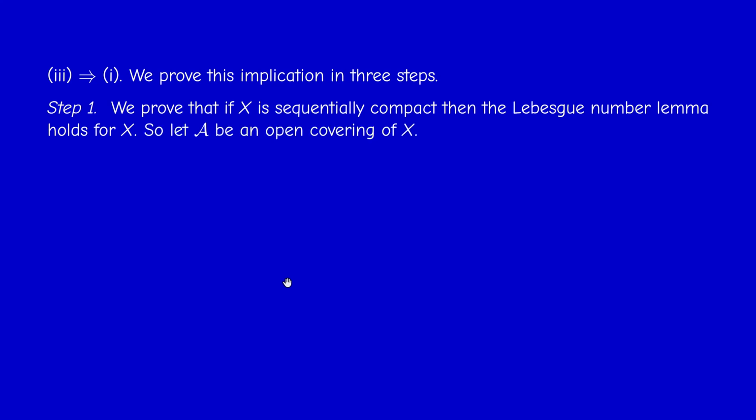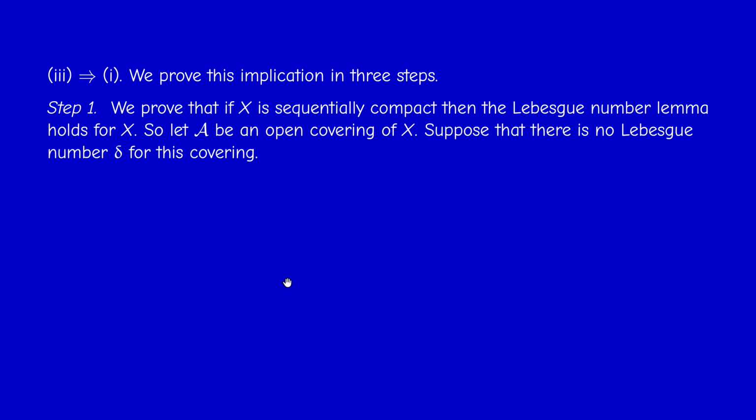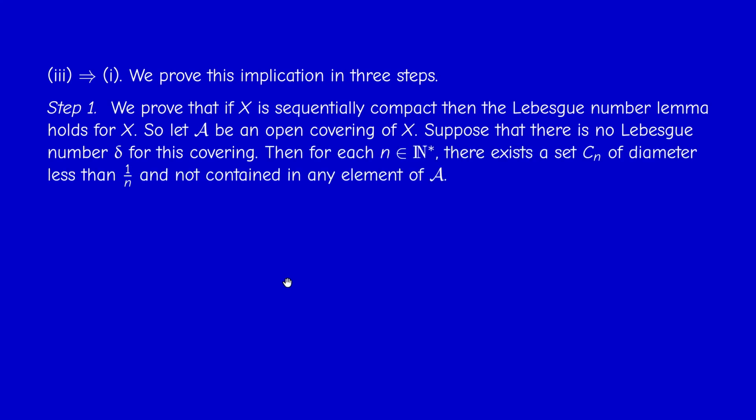It means that there's no number delta, so no matter how small delta is, we take delta, for example, equal to 1, then 1/2, then 1 over n, and so on. Then you can find a set of diameter less than 1 over n, which is not contained in any element of the covering. Okay, this is just the negation.